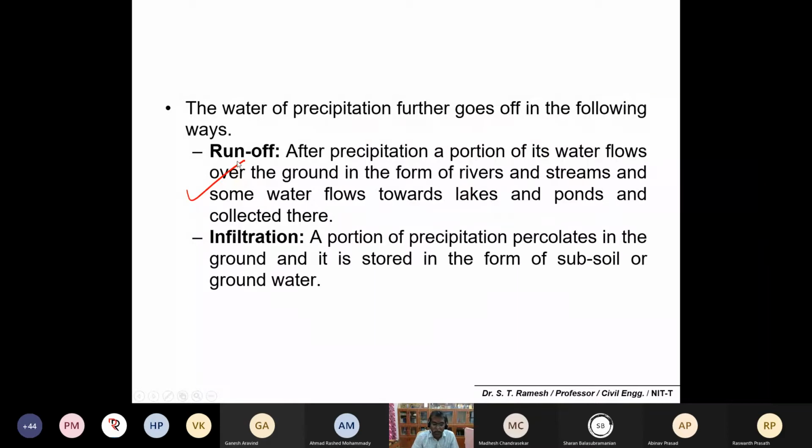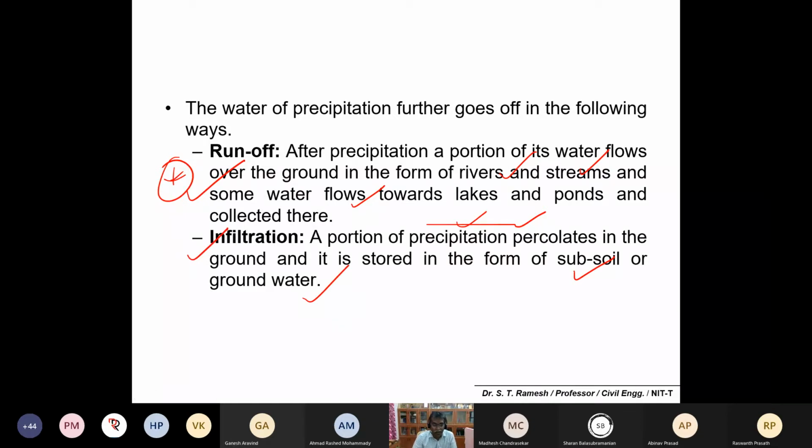The next definition is runoff. After precipitation, a portion of water flows over the ground in the form of rivers and streams, and some water flows towards lakes and ponds. That water collection you can simply call runoff. A portion of the precipitation percolates or infiltrates into the ground and is stored as subsoil water or groundwater. That's the next definition, which you can call infiltration.